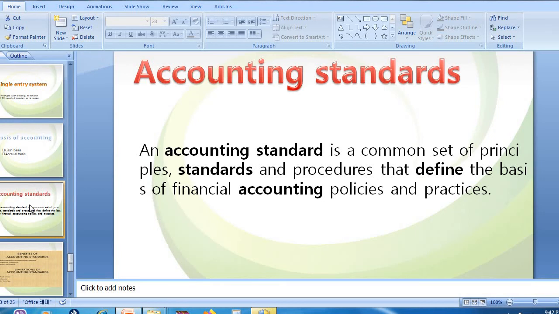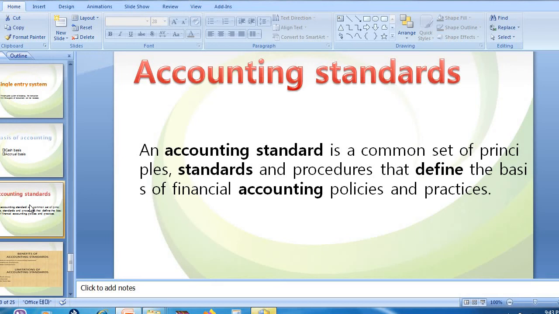Disclosure means they need to give away the complete information related to the methodology they have used in recording the transaction. So accounting standards are the set of policies or concepts related to identifying, recording, measuring or communicating the transactions or information to the external user.